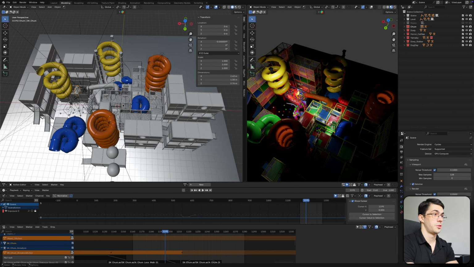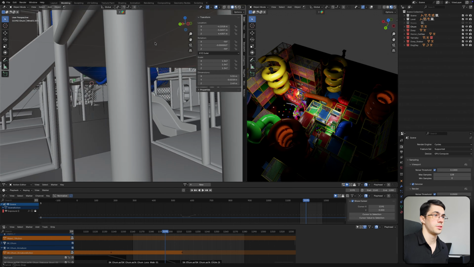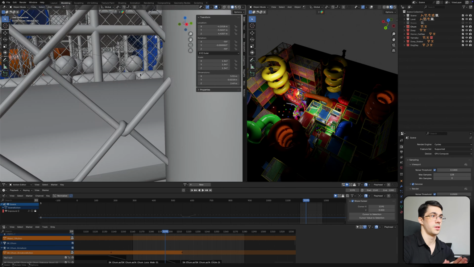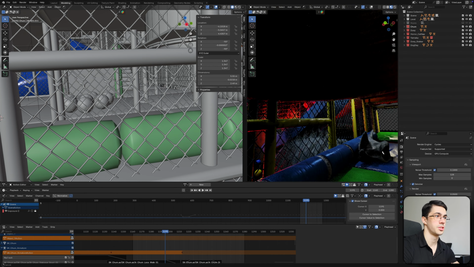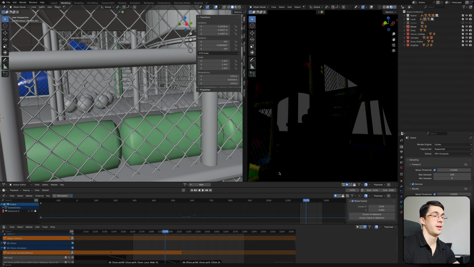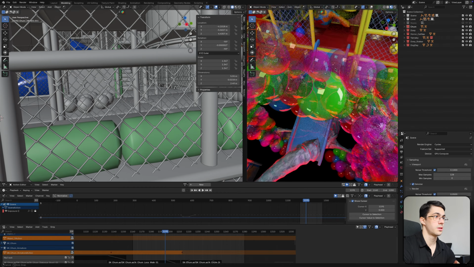This is the Blender project of my most popular short. As you can see, it contains many different elements for the environment and all the characters. Each character has many unique animations in the nonlinear animation tab, and this is what the entire level looks like, as you can see.